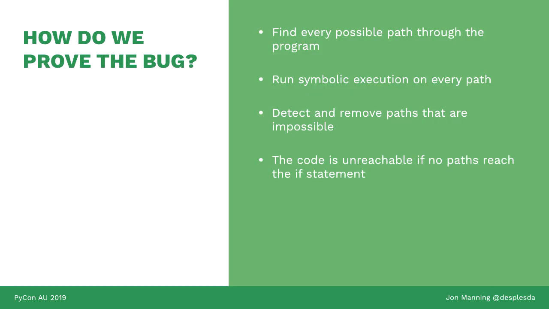So here's how we do it. We find every possible path that can be taken through this program. We run symbolic execution on the path, which generates a set of constraints that apply to each path. We can then detect if, for any path, that path is unsatisfiable and remove it. And if no paths remain that reach a line of code, that line of code, therefore, is impossible to reach under any circumstances. So we have created a system for generating proofs that it is unreachable. OK, let's take this one step at a time. How do we find every single possible path in a program?